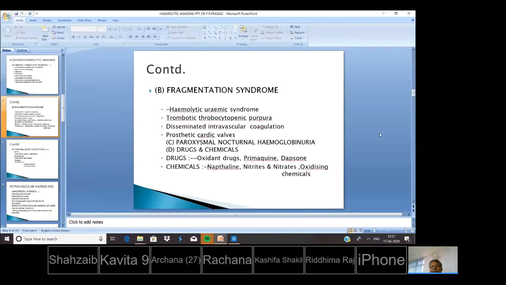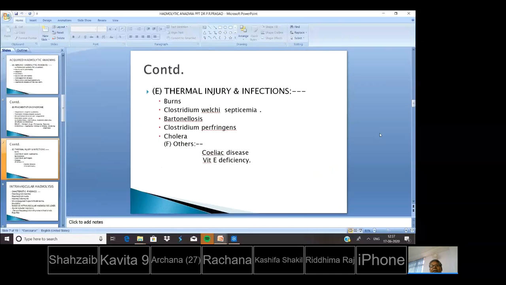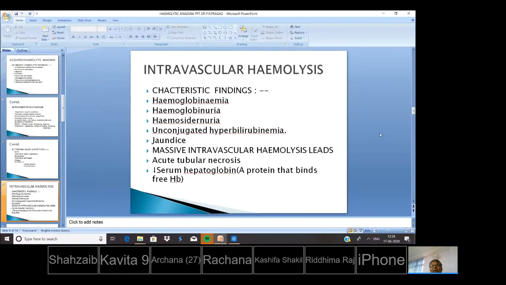Next is drugs and chemicals. In drugs, oxidant drugs, primaquine, dapsone. In chemicals, naphthalene, nitrates, and oxidizing chemicals. Next, thermal injuries and infections: burn, Clostridium welchii septicemia, bartonellosis, Clostridium perfringens, cholera, and in others, celiac disease and vitamin E deficiency.